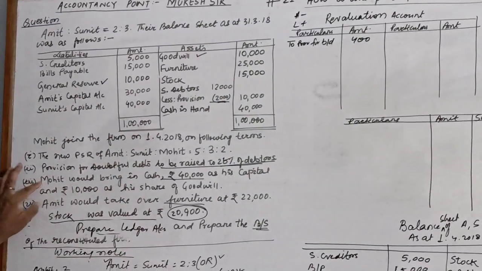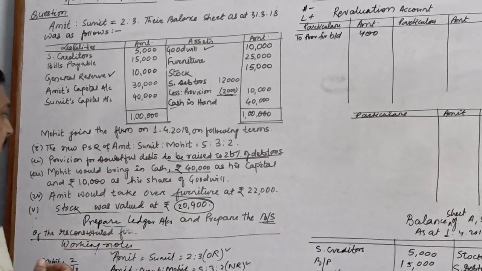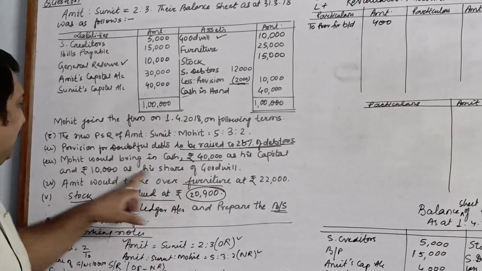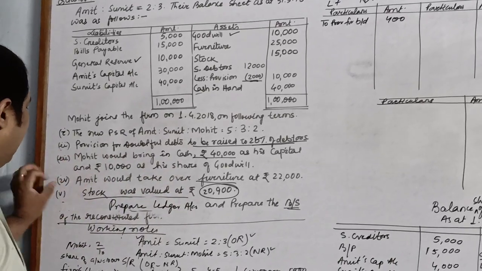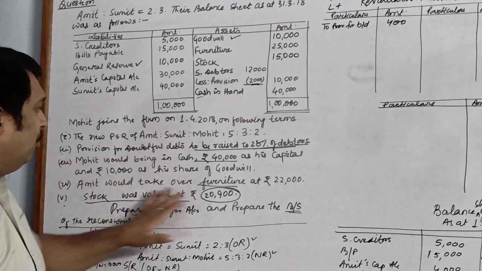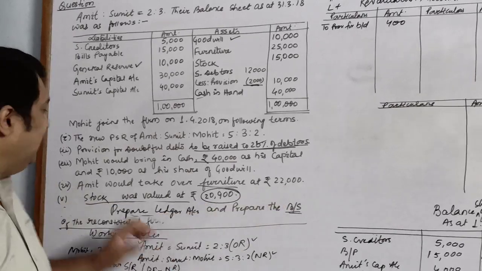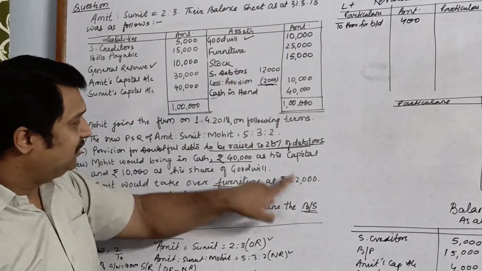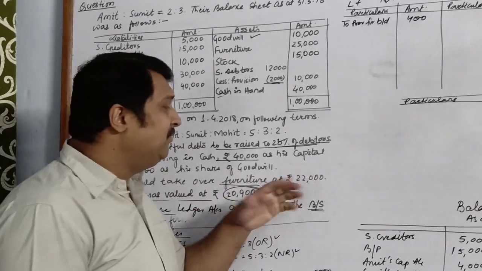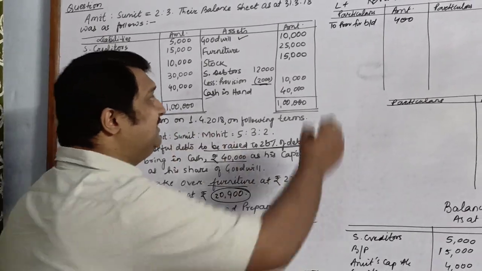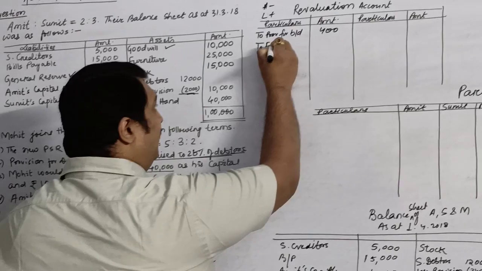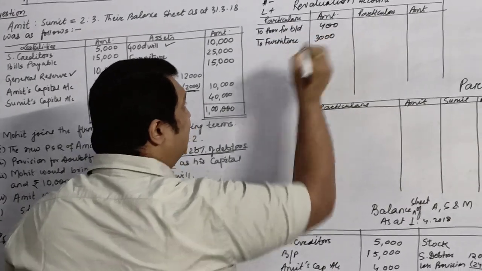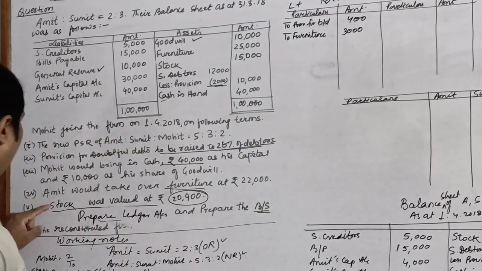Next to this is that he is bringing capital. This will go to his capital account, and he also brings the premium for goodwill. This also will go to partners capital. Amit would take over furniture at rupees 22,000, although the old value of furniture was 25,000 and this is only 22,000. That means the value of furniture is decreasing. So we will write it over here. Furniture, the value has reduced by rupees 3,000.